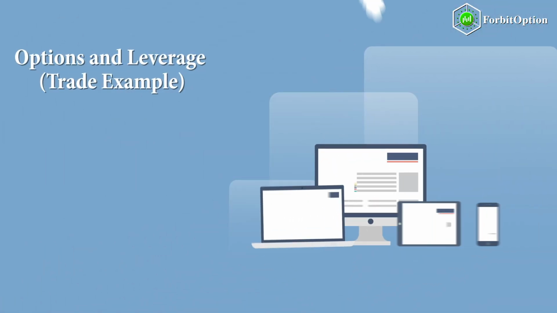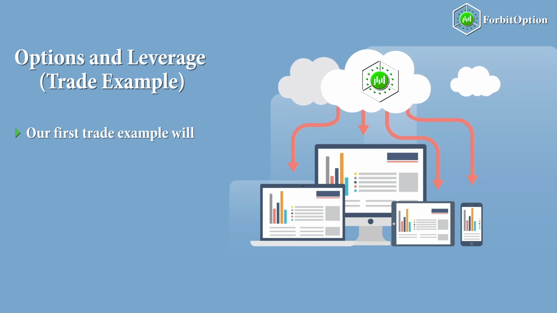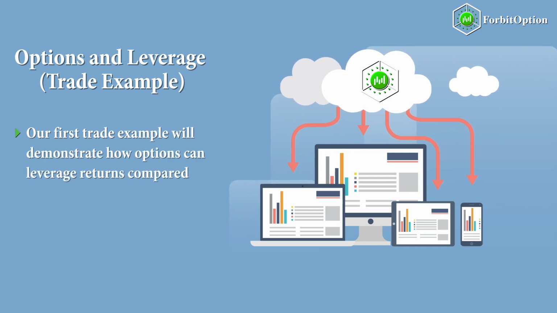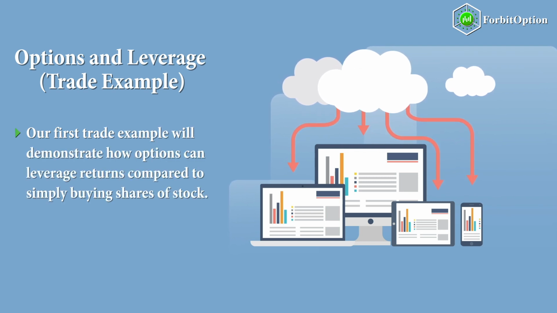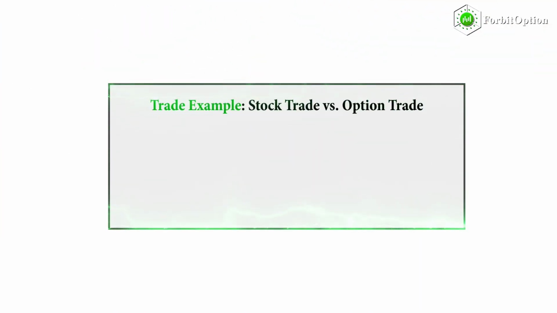Options and leverage trade example. Our first trade example will demonstrate how options can leverage returns compared to simply buying shares of stock. Trade example: stock trade versus option trade. Stock trade: buy 4 shares at $150, sell 30 days later at $160.